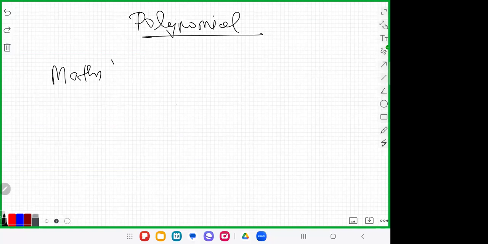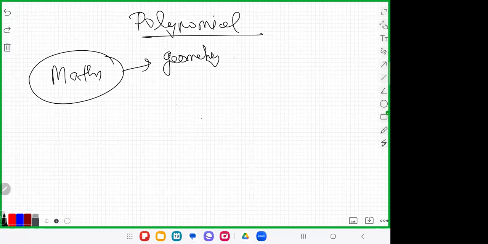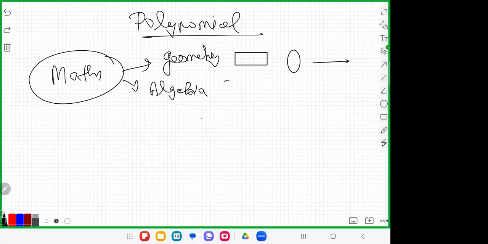In maths, we are dividing maths as geometry. We take circles, rectangles, squares, and we discuss all these things in geometry. And next is algebra. Algebra is actually very simple: when we add maths and English, we will get algebra.